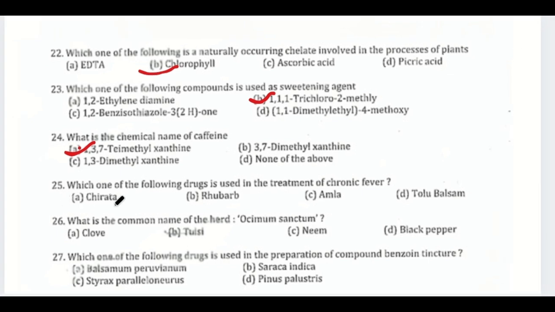25. Which of the following drug is used in the treatment of chronic fever? The correct answer is A. Chirta. 26. What is the common name of the herb, Ocimum sanctum? The correct answer is B. Tulsi. Ocimum sanctum is commonly known as Tulsi or holy basil.